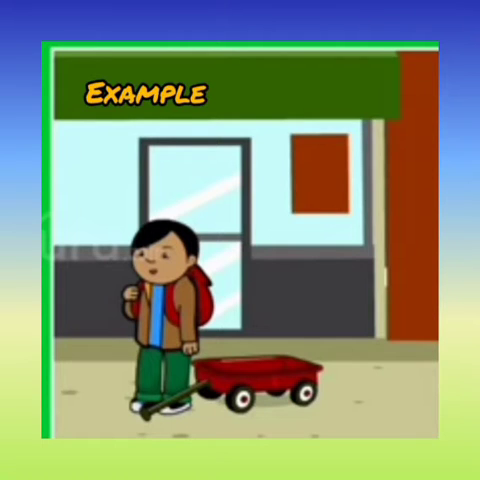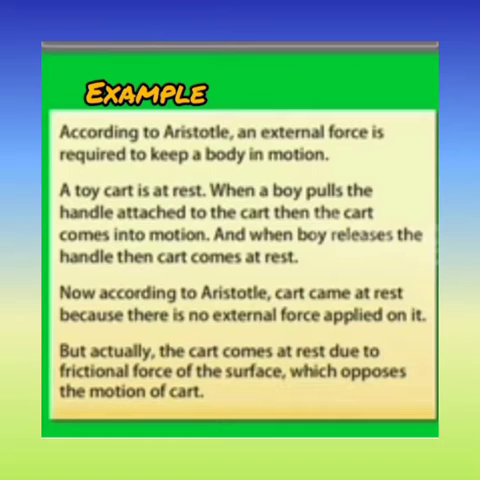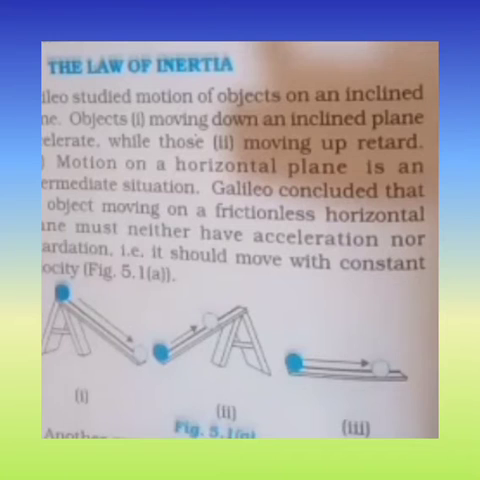For example, a toy car is at rest. When a boy pulls the handle attached to the cart, the cart comes into motion. And when the boy releases the handle, the cart comes to rest. Now according to Aristotle, the cart came to rest because there is no external force applied on it. But actually it is wrong. The cart comes to rest due to the frictional force of the surface which opposes the motion of the cart. So this is the Aristotelian law of motion.